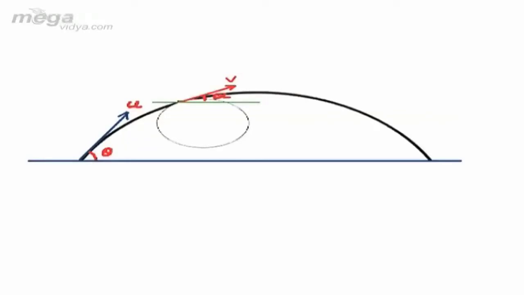If we talk about the radial direction at this instant, it can be taken as this direction. As we know, the acceleration of the projectile always remains g vertically downward.